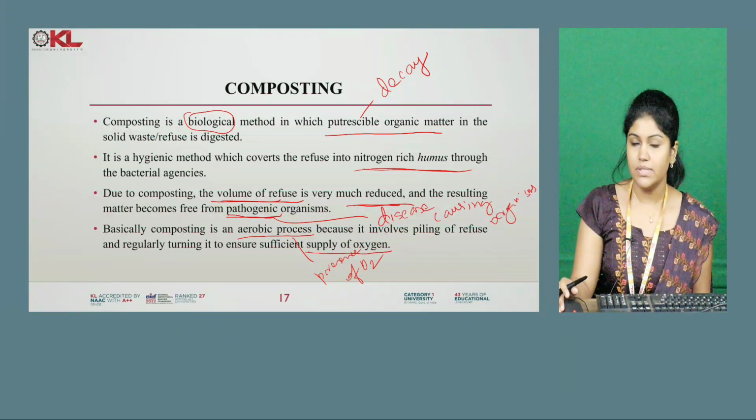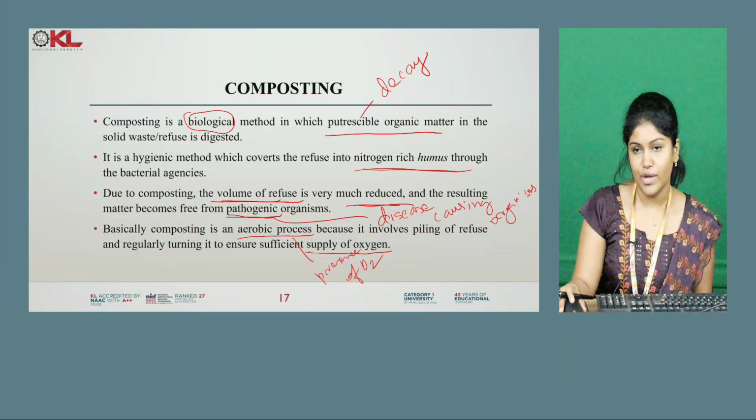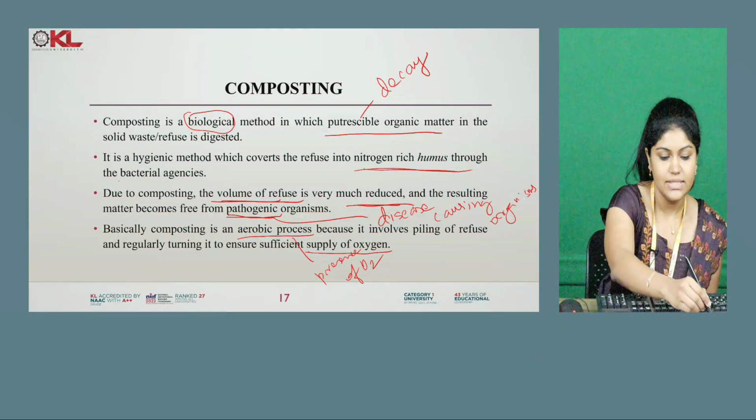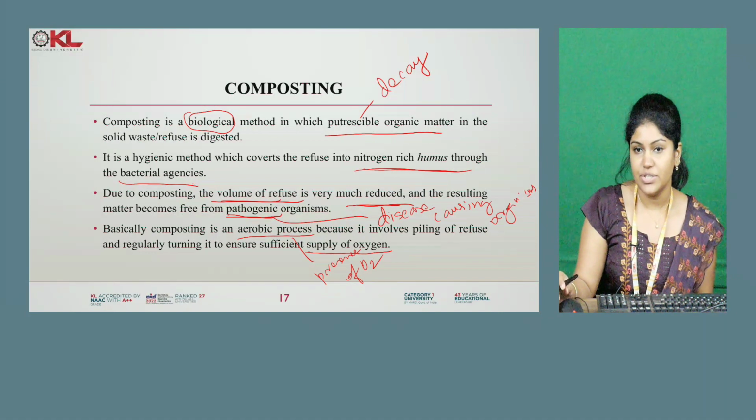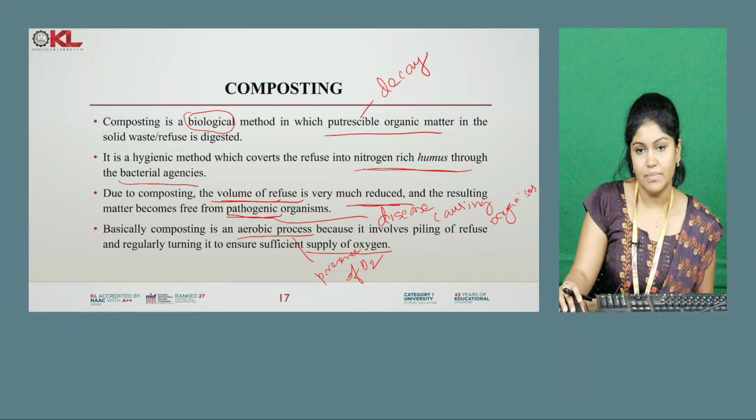So what is meant by composting? First of all, it is a biological method, and we are doing composting for the putrescible organic matter, that is the organic matter which is going to decay. We are using some bacterial agents, and with their help we are generating nitrogen rich humus. When we do composting the volume of the refuse will be reduced a lot, and the matter we generate from composting will be free from pathogenic organisms. We are doing composting in the presence of oxygen, so it is called an aerobic process.